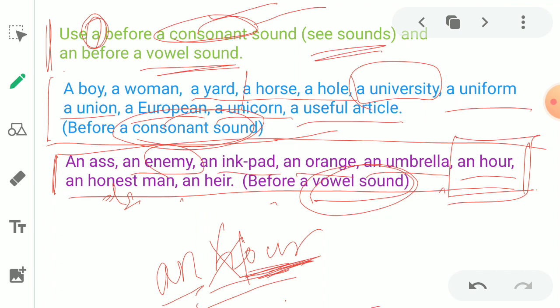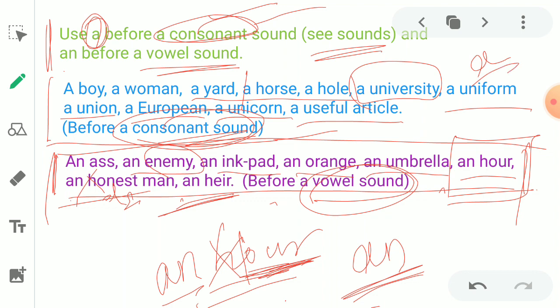Similarly, it is not like "honest" with an H sound. This is wrong. Actual pronunciation of this word is "onest". H is mute. An honest man. Similarly, an heir. Got it? So in this case, we have to use an before these words. The word which has a vowel sound, you can use an. The word which produces a consonant sound, you can use a.